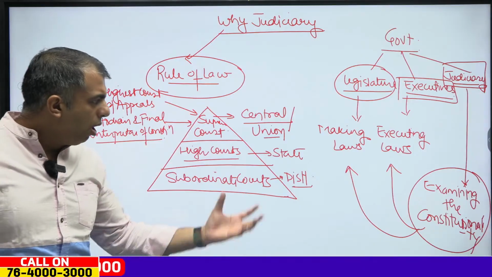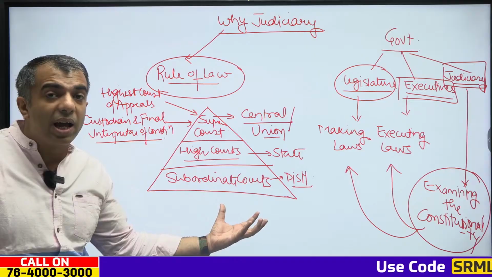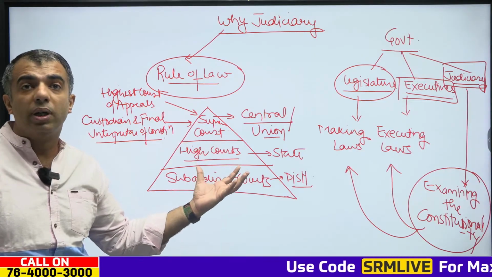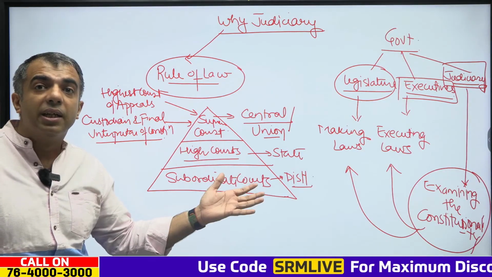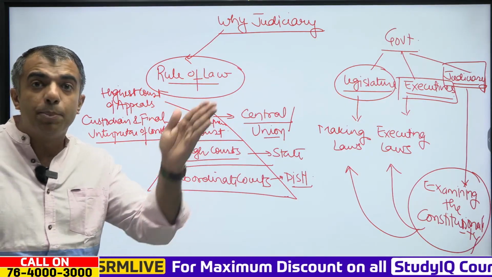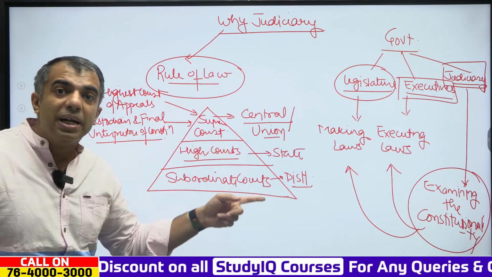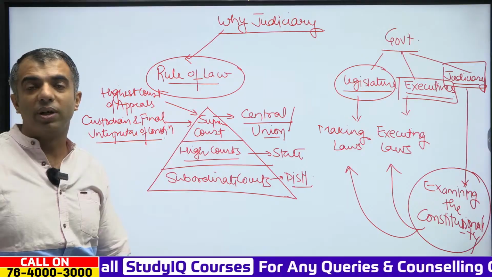Okay, so we can witness how, from Gram Nyayalaya to the Supreme Court, the public trust in the country, the public trust in the government, the public trust in the governance of the country is maintained only through the Supreme Court. Clear?